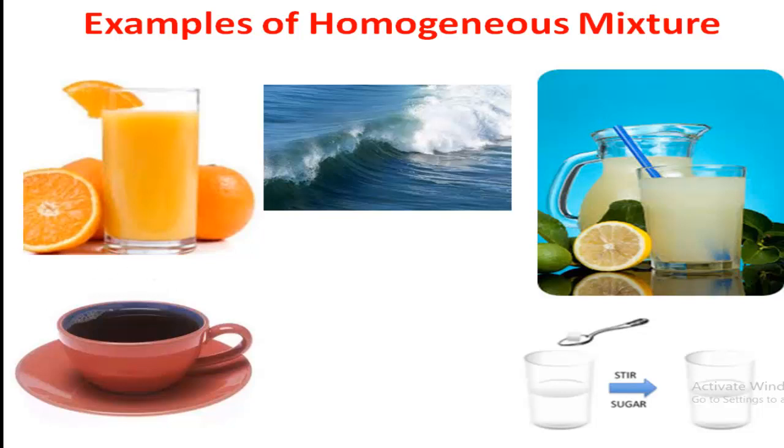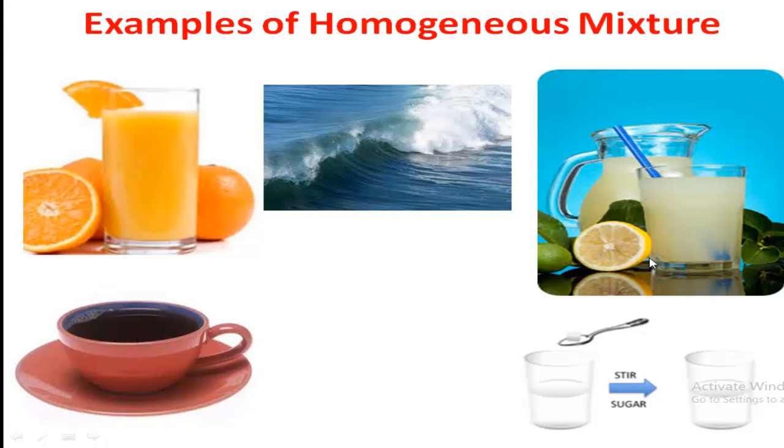And if we taste it using a spoon, from anywhere in this mixture you get the same taste. That means the proportion of the components of this mixture remains the same everywhere. So this is also a homogeneous mixture.